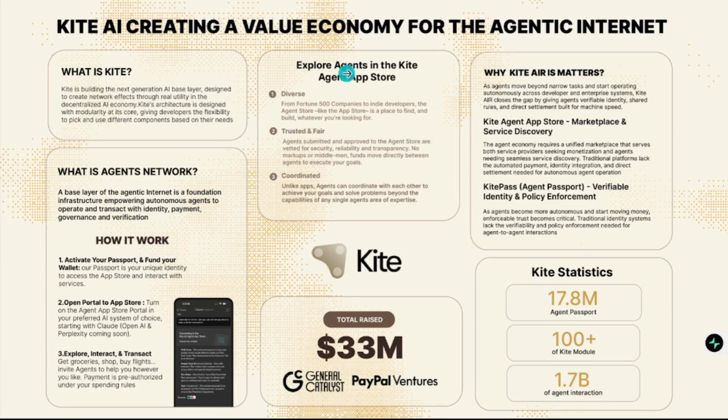So we have explore agents in the Kite agent app store. In the app store, which is known as the marketplace, there are three things you need to see while exploring agents. Number one, you have the discovery. You can check out so many agent stores. They have so many agent stores in the app store, so you can check out whatever they are building and whatever you are looking for.